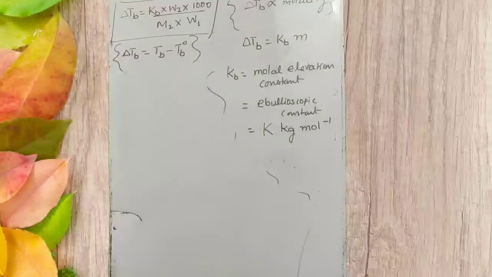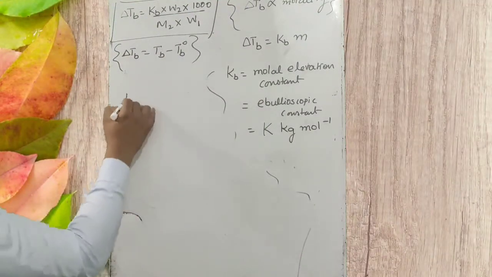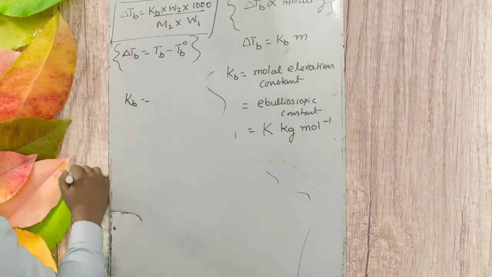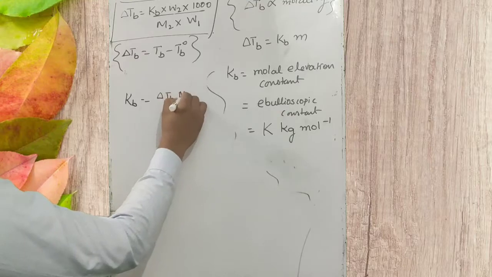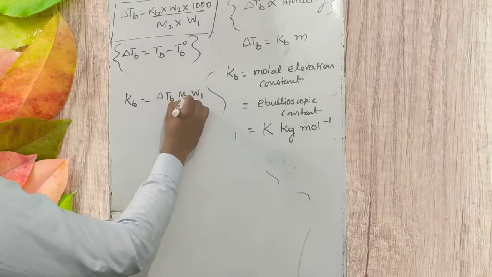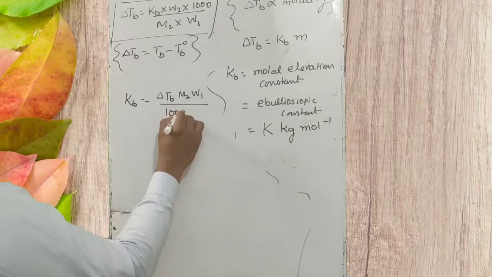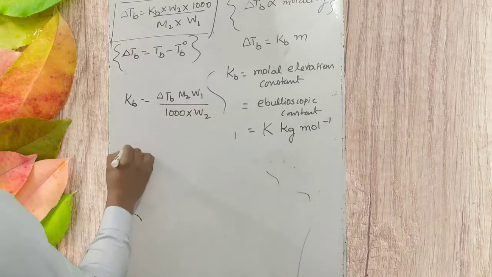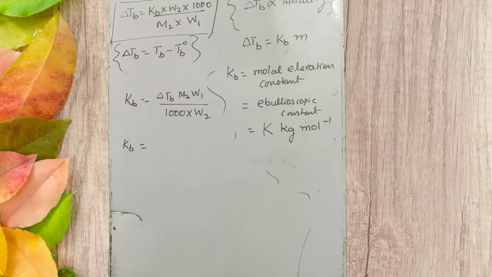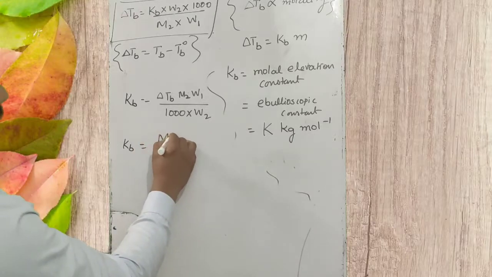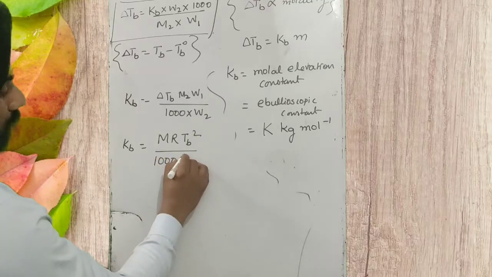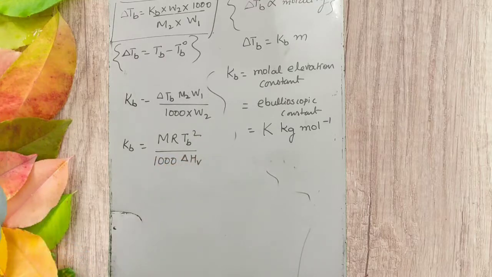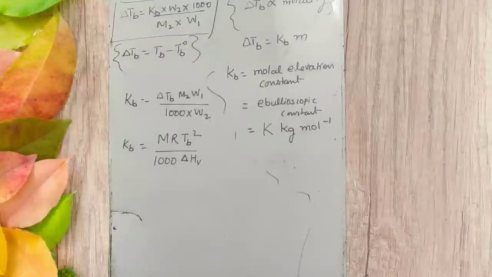Okay, we have some more formulas for Kb. Find out the formula of Kb from this formula, that is delta Tb M2 W1 upon 1000 into W2. Kb has another formula, that is M R Tb square upon 1000 delta Hv. Okay, what is here?